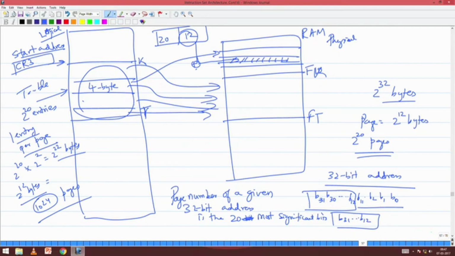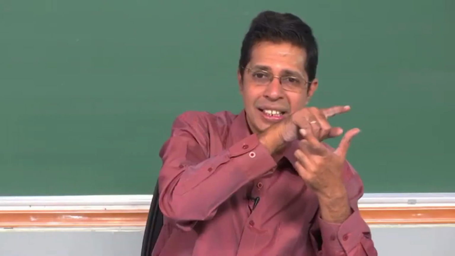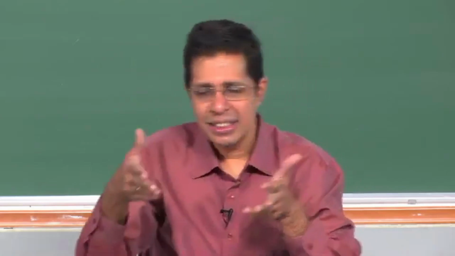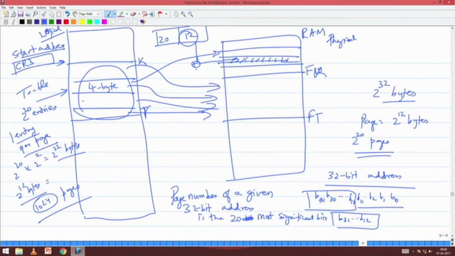So in that CR3, what I do, when I generate a logical address or effective address of 32 bits, I take the first 20 bits and I index into the table starting at the address given by CR3. So I come to that entry, there I find out if it is loaded, then I get that 4 byte address. So I go to that address, I add these 12 bits, which is the offset, and that will give me exactly in the RAM which memory location I need to access, right?